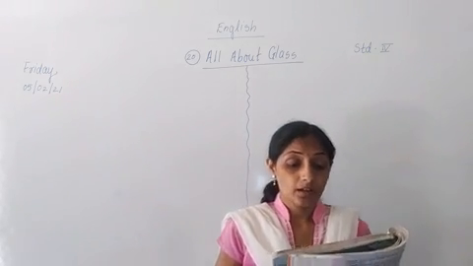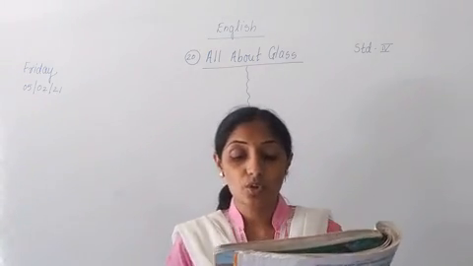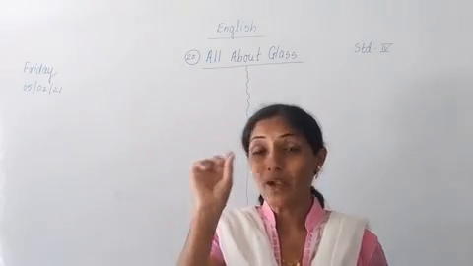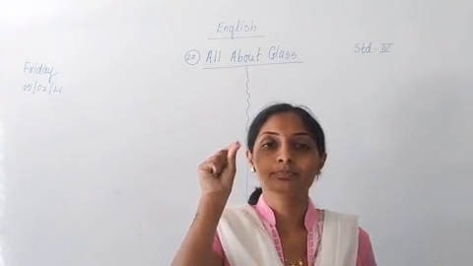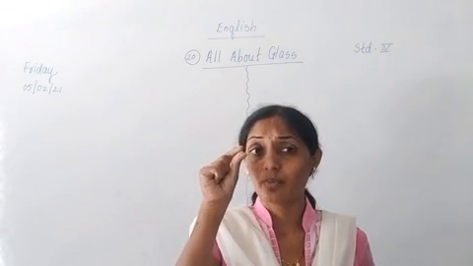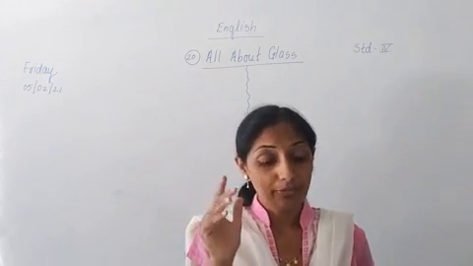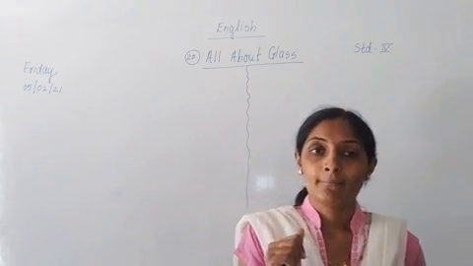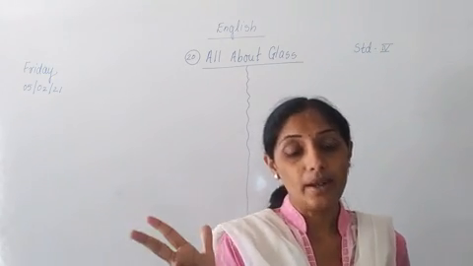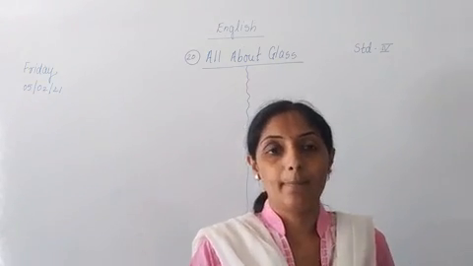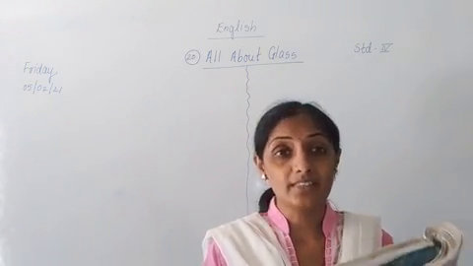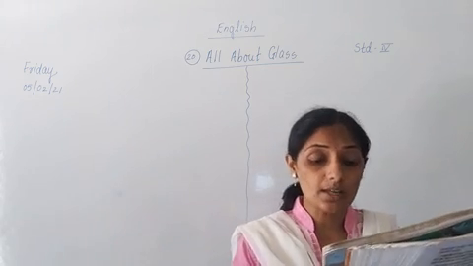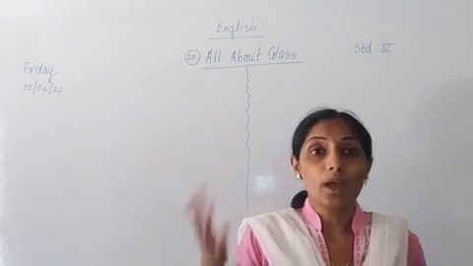Now how is it made? Glass is made by heating a mixture of clean white sand. White sand is taken, okay, not black sand. White stones, white sand you have to take, and chemicals like soda and lime. Soda, lime and white sand. You have to mix them, and after mixing them you have to heat them. When the mixture is heated in a furnace till it turns into hot liquid glass.